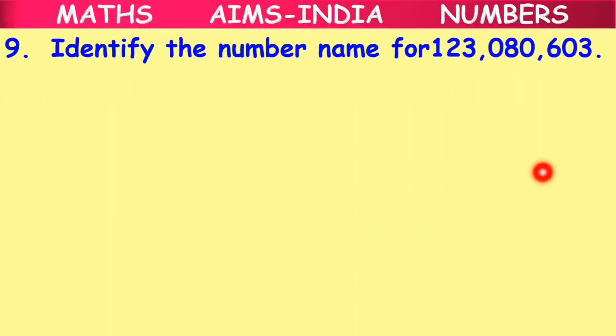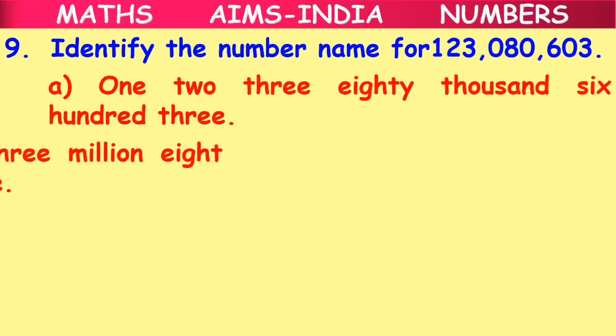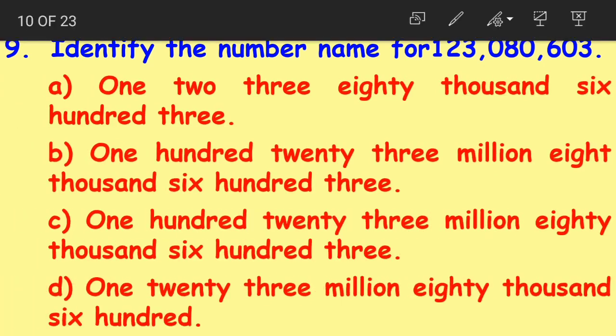Moving on to question number 9. Identify the number name for this number. I will not read out this number now. 1, 2, 3, 0, 8, 0, 6, 0, 3. We have 4 options here, right? If we look at the number, how do we write the number name? First we should write its place values. Ones, tens, hundreds, thousands, 10,000s.